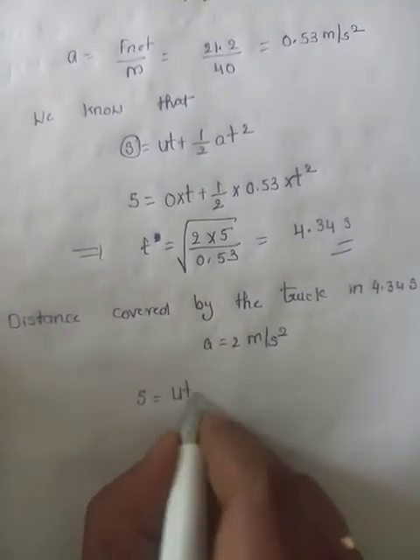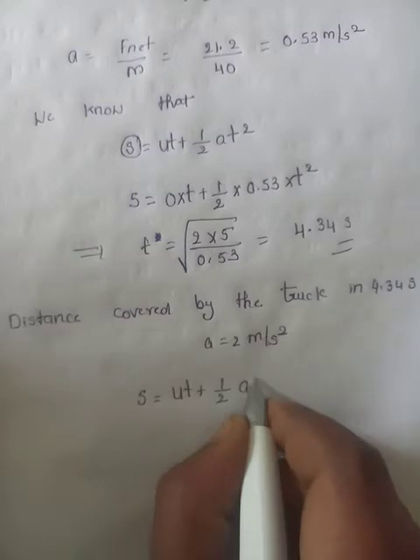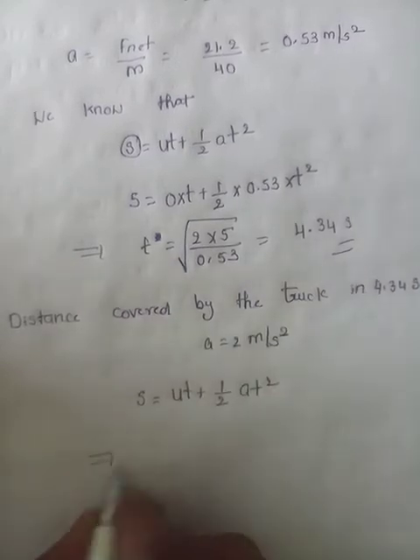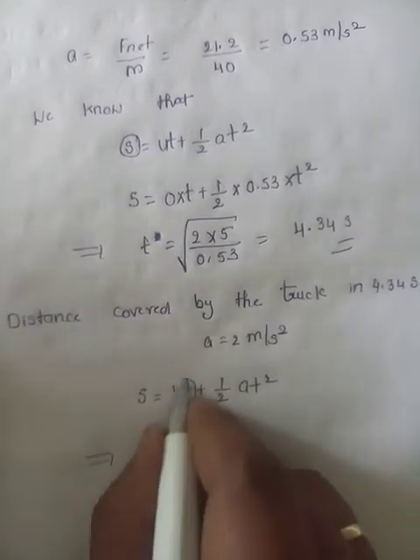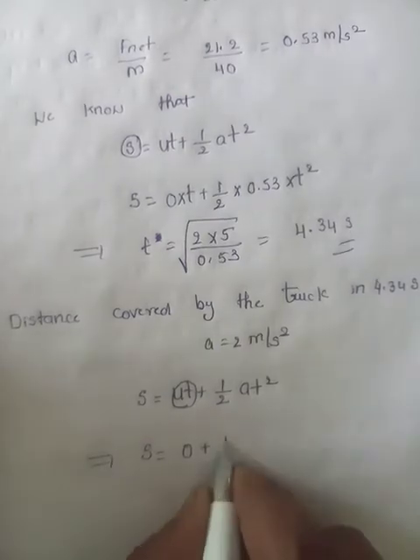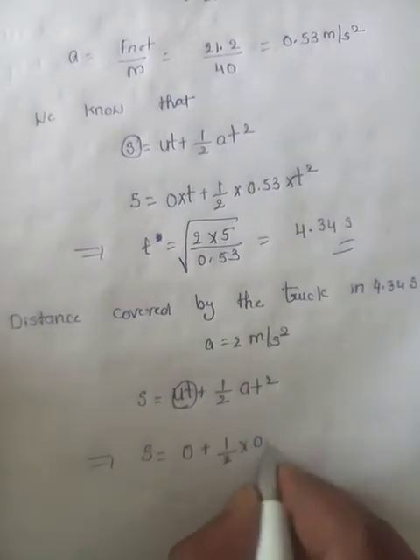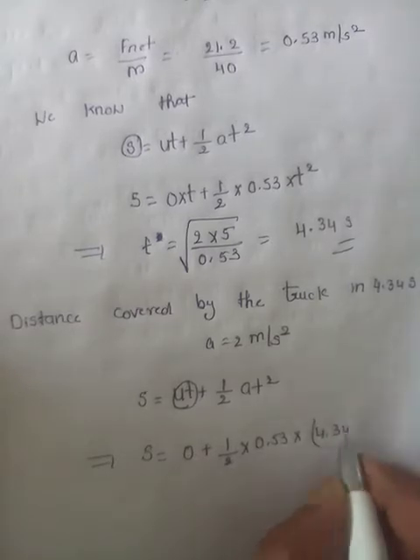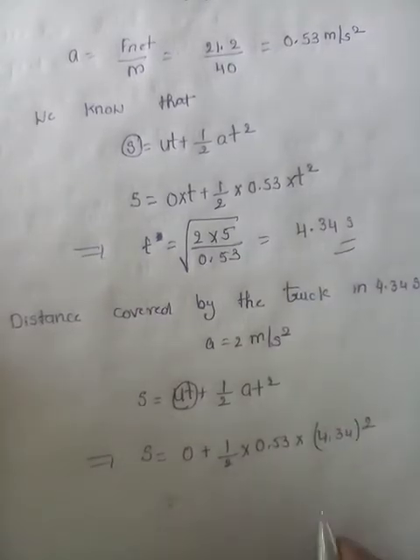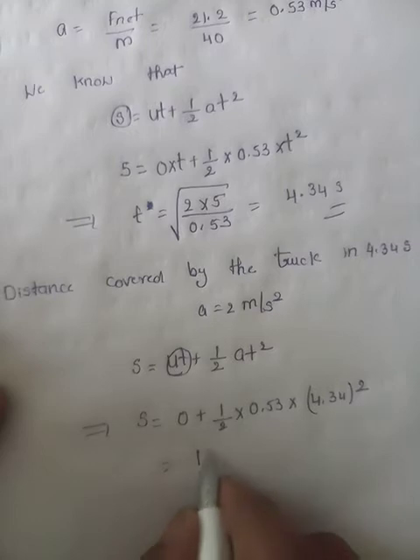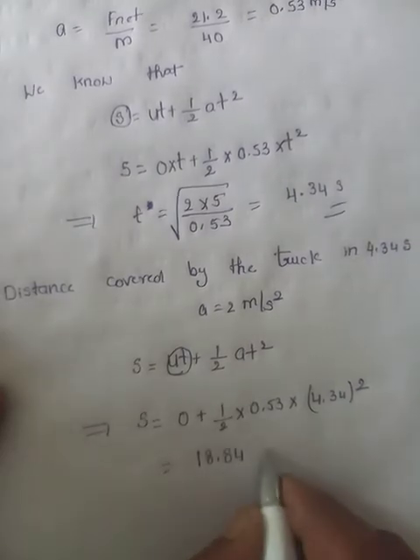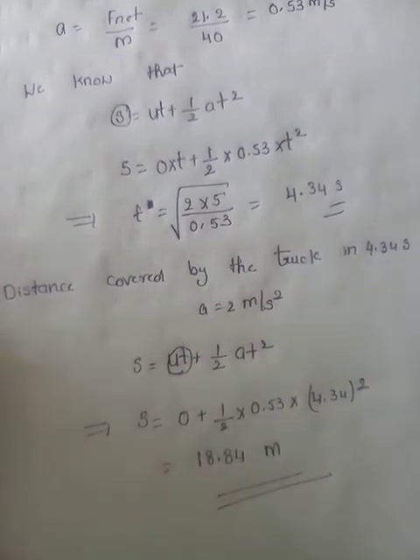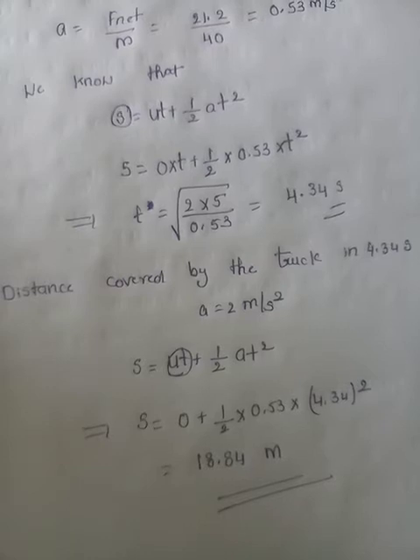Same, S equals ut plus half at square. It starts from initial velocity 0 plus half into 2 into 4.34 whole square. So it travels a distance of 18.84 meters. So after the truck travels a distance of 18.84 meters, the box falls down.